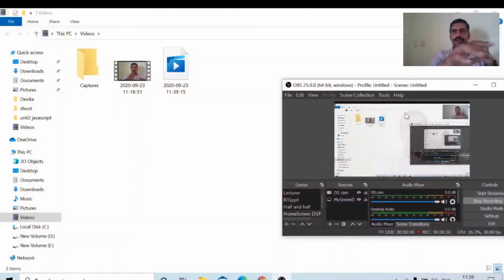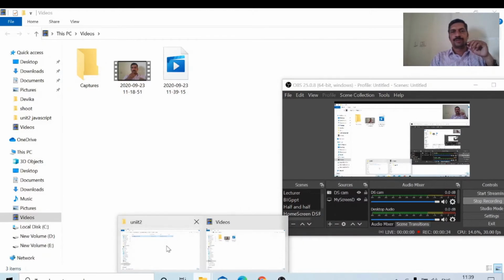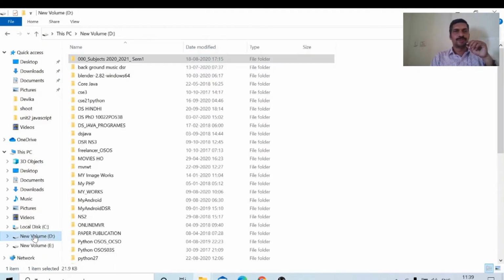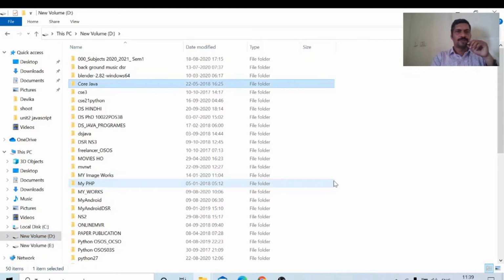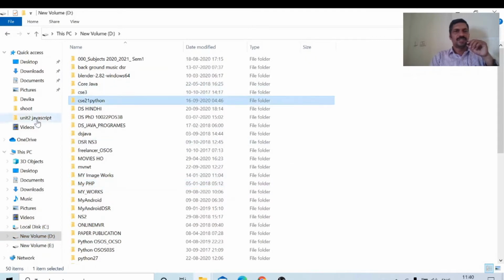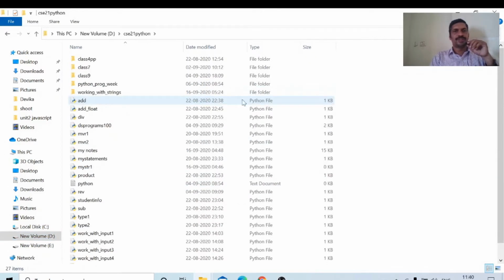The first thing we have to do is go to the folder, our programs folder. Our programs folder is available in the D drive. In the D drive, the CSC21 Python folder is there.